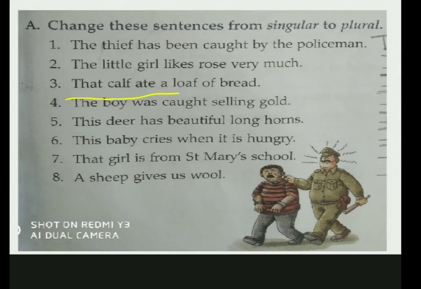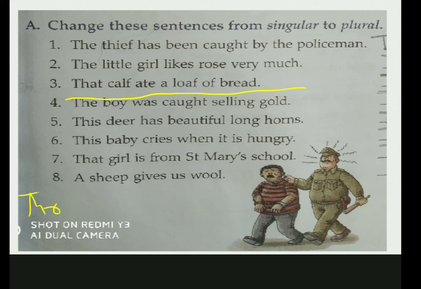That calf ate a loaf of bread. Now that means, that, those, these. This also you have to learn, okay? That, the plural form will become those.